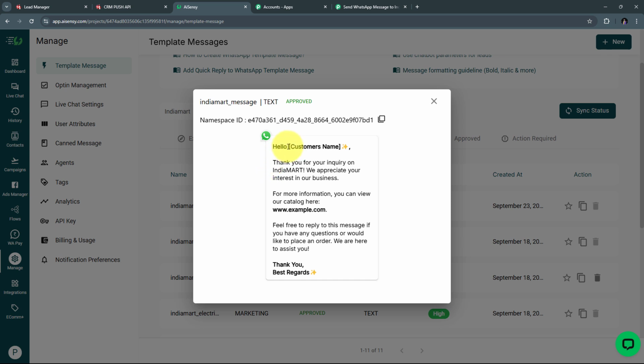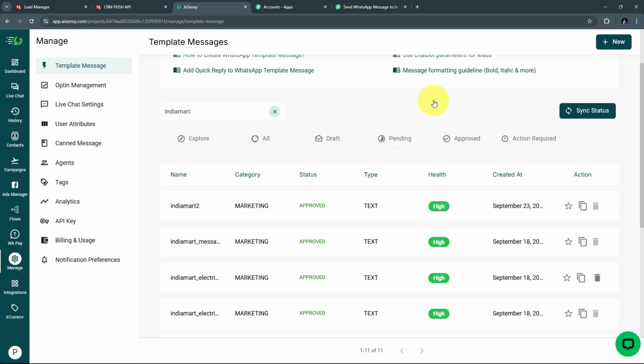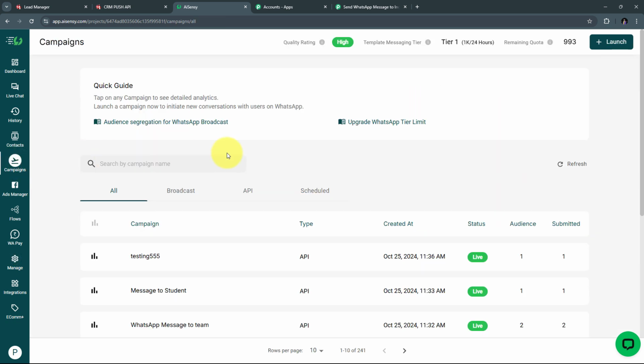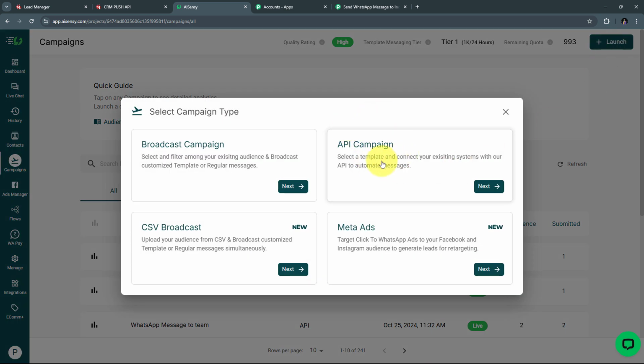In this, I have this particular variable of customer name. So every time I send this message, the customer name is going to get replaced according to the new lead or inquiry. Now I'm going to close this template, and for creating a new campaign, I need to go to campaigns. Here in campaigns, I need to create a new campaign. I'm going to click on this launch button and create an API campaign. So I'm going to click on next.